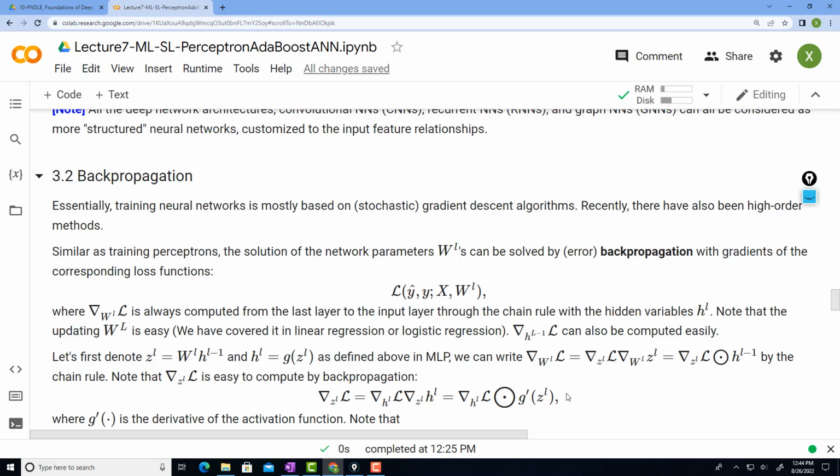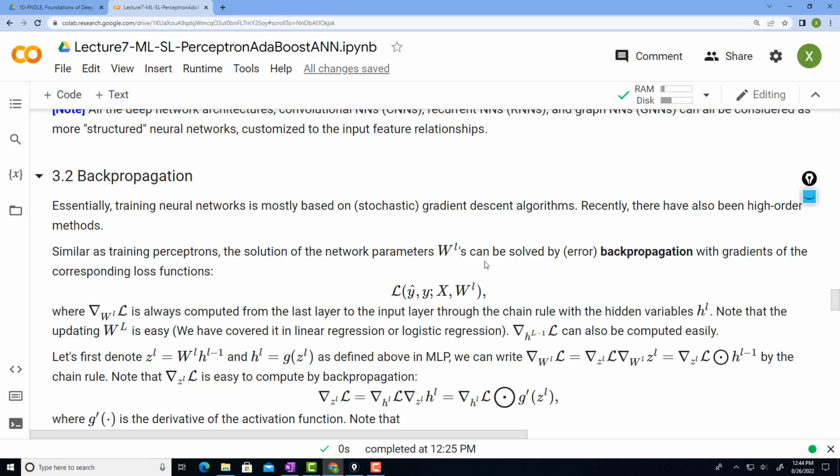But in a multi-layer perceptron, because you are going through this layer by layer, you need to take advantage of the chain rule in calculus to update the network parameters. And this chain rule-based gradient descent is also known as the backpropagation training procedure.